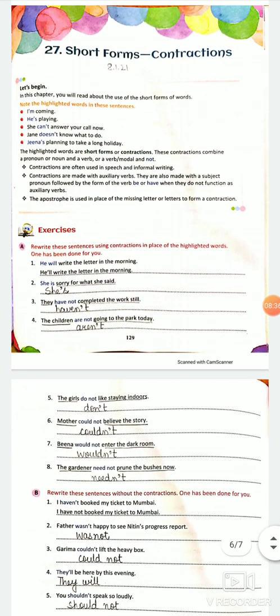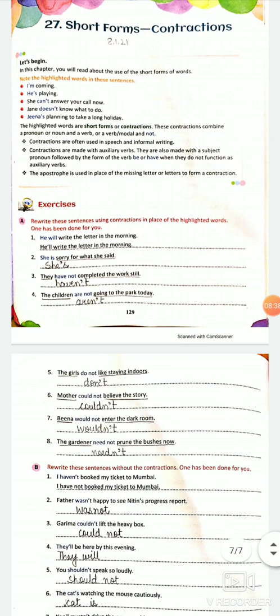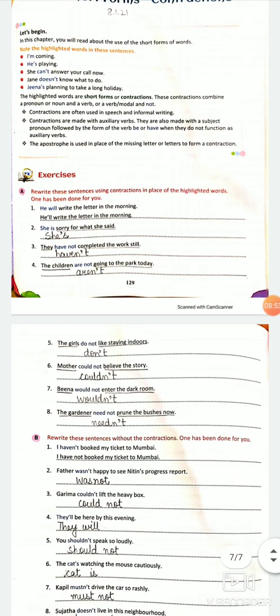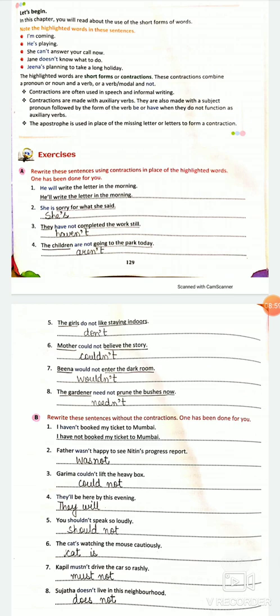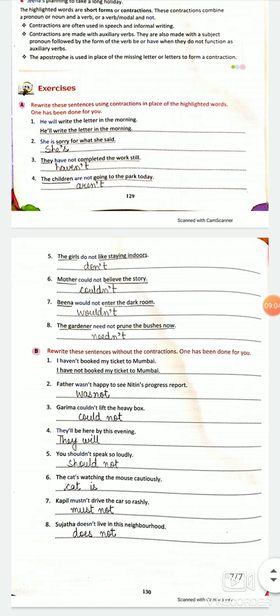Coming to 27, short forms. Contractions. See, we are using contractions since we are doing like question answers. We have started in first grade, second grade, right? We know how we do it. For example, where we use am and are, a is omitted, means we cut out a. Where we use not, we cut out o from the not. If we are using have, we cut out v, we just use ve, right? So let's do it once.